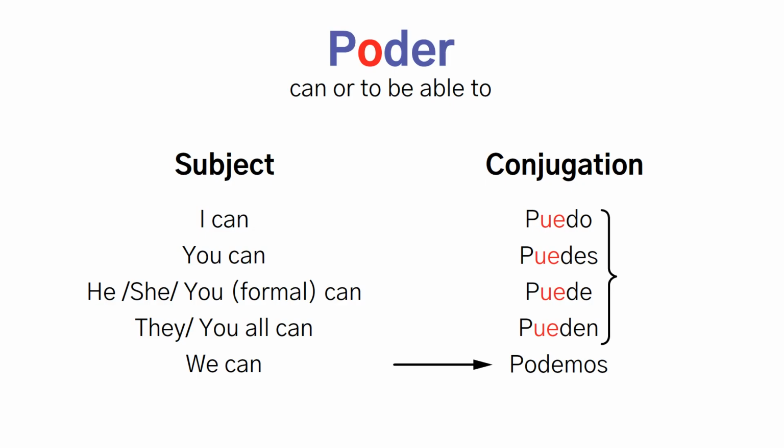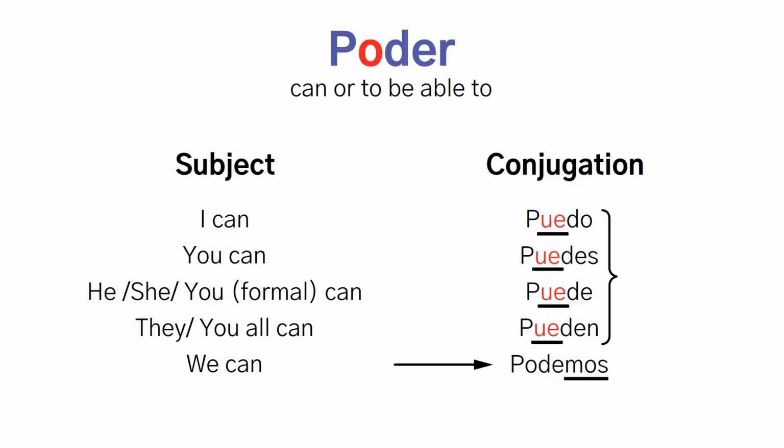Same structure, different vowel. Why does Spanish do this? The stress lands on the stem in puedo, puedes, puede, and pueden. When stress hits the stem, the vowel changes. But in podemos, stress falls on the ending. No stress on the stem means no stem change. That's the rule operating beneath the surface.